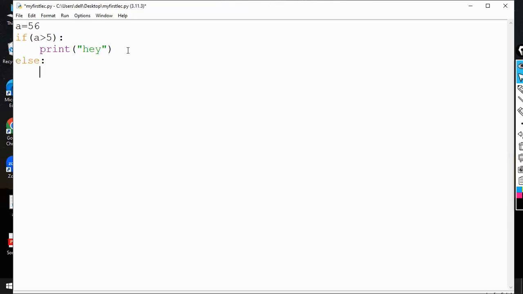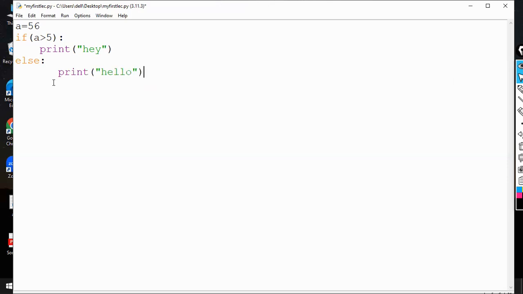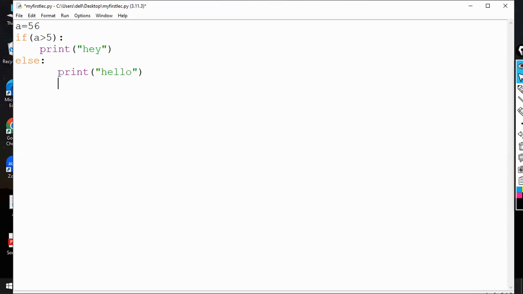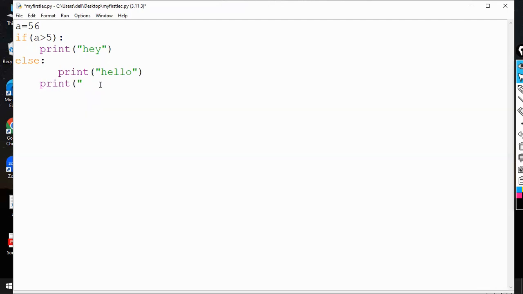Similarly, if I am using else here, it's going to have a different scope. Either I can print in the same indentation or I can use this line, print hello. Right? So if is going to have its own scope and else is going to have its own scope, right? But if I want to write any next line right after this line, then I need to specify it inside the same space. I cannot do it like this. This is going to prompt an error. It's going to be in the same space. So this was all about lines and indentation and commenting in Python. Thank you.